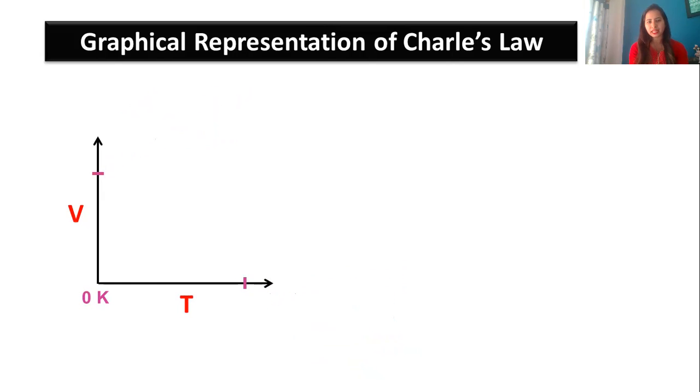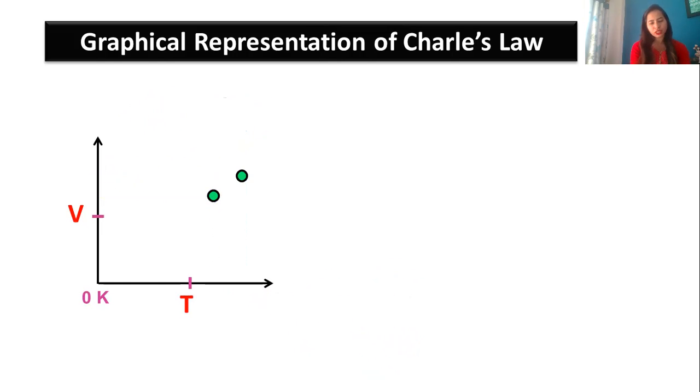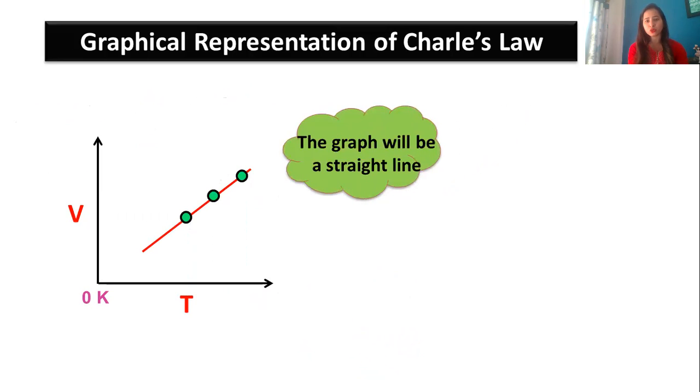The point that I get from this is over here. If I say my temperature has decreased, then volume will also decrease. So you can see I'll get points like this. When you plot the graph, you'll get a straight line. But you can see, I want to extrapolate it to the origin. My origin is what I have written down as 0 Kelvin, and therefore I can say my graph is a straight line.